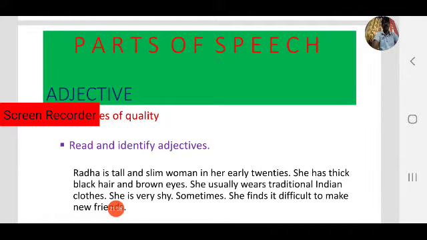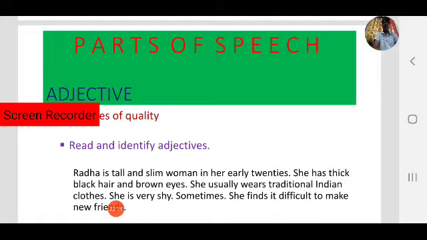What is the paragraph? Radha is a tall and slim woman in her early 20s. She has thick black hair and brown eyes. She usually wears traditional Indian clothes. She is very shy. Sometimes she finds it difficult to make new friends. How many lines are there? Five lines. A small paragraph of five lines. Okay, read once again and identify adjectives of quality.